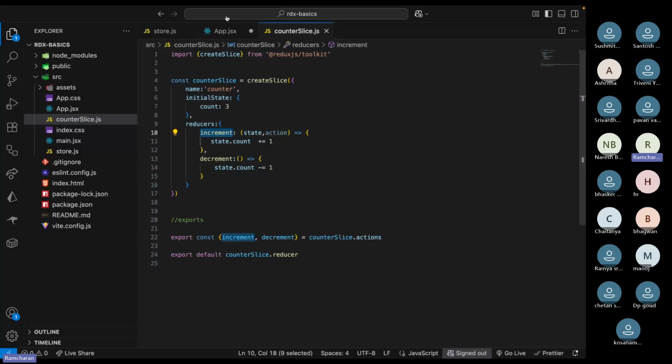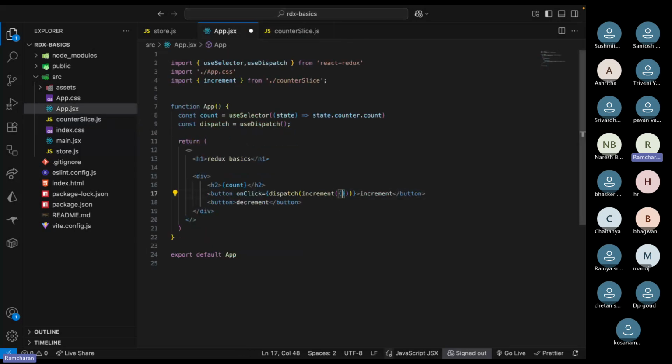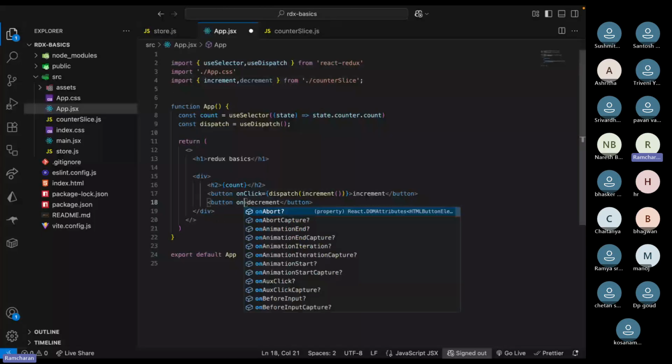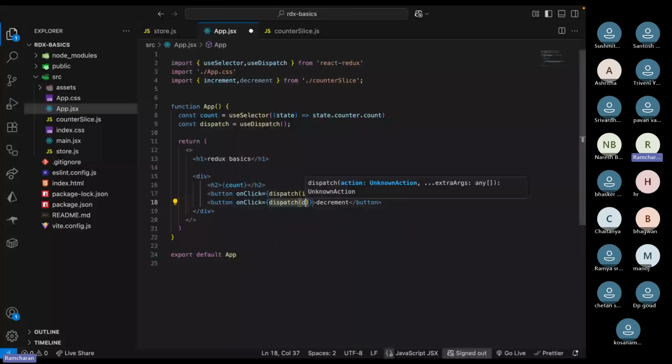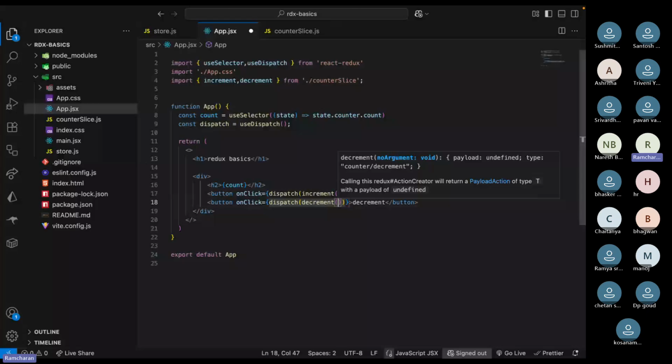That's it. If you have some payload, then you provide it like this, but now we don't have any payload, and that's okay. The same thing for decrement: you import that decrement action, and on click you dispatch that decrement action. That's it.